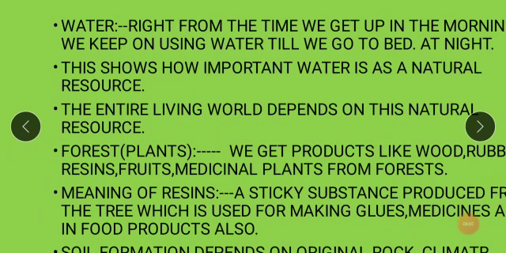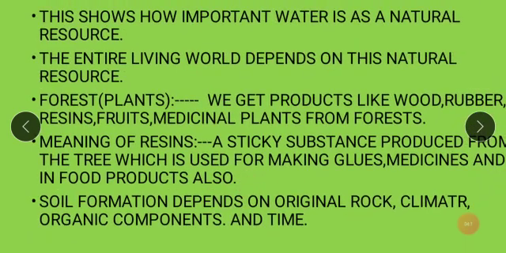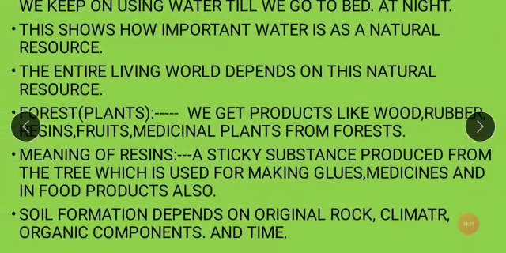And this resin is used to manufacture various things. Sometimes it is used in medicine. It is also used in various food products. This resin is also used in various other things. Here are the uses of resin: glues, adhesives, isn't it?